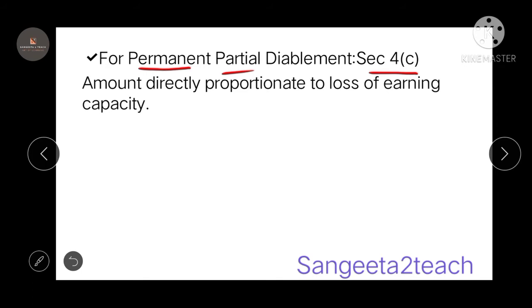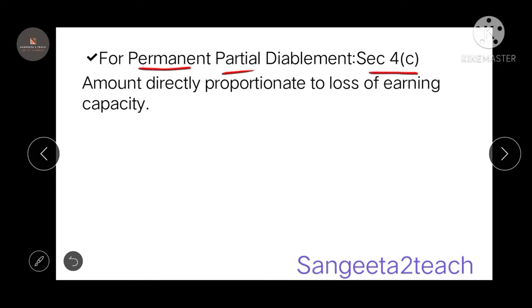It depends upon what kind of injury or disease you're going through. If you have 2 legs removed, or 1 hand removed and 1 eye removed, then the compensation is going to be more, right? The more the loss of earning capacity, the more is the amount.